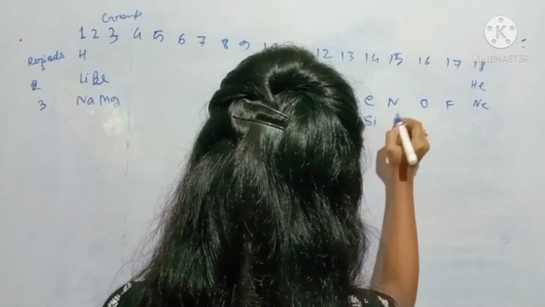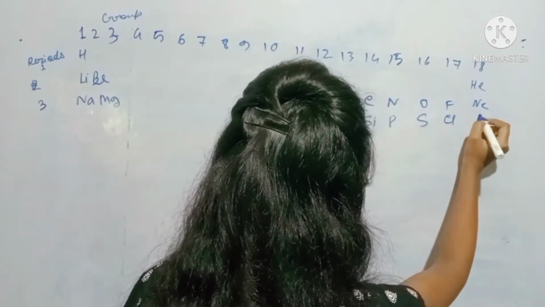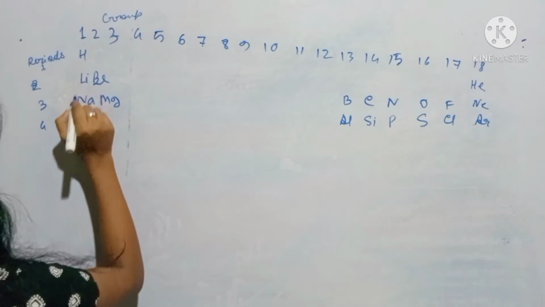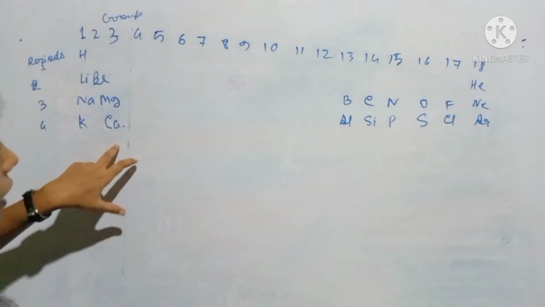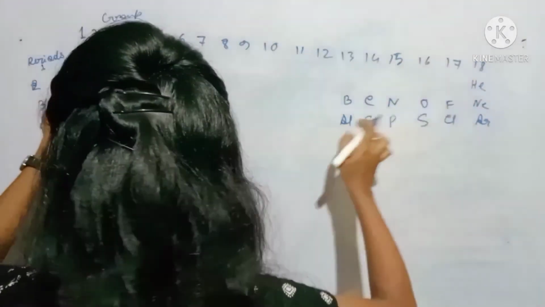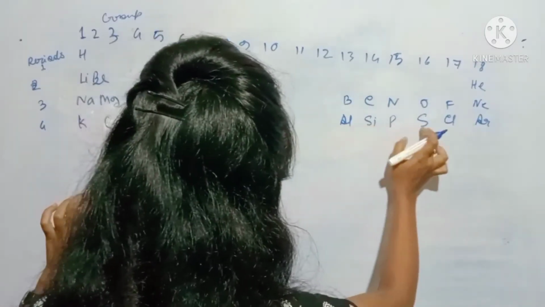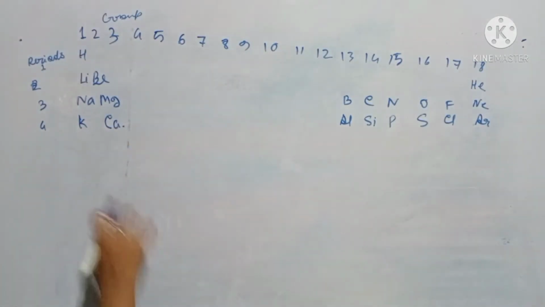aluminium, silicon, phosphorus, sulfur, chlorine, and argon. Okay, and after that, the fourth period starts with lithium, sodium, potassium, and calcium. So till 20: 1, 2, 3, 4, 5, 6, 7, 8, 9, 10, 11, 12, 13, 14, 15, 16, 17, 18, 19, 20. Till 20 you have to remember those 20 elements.